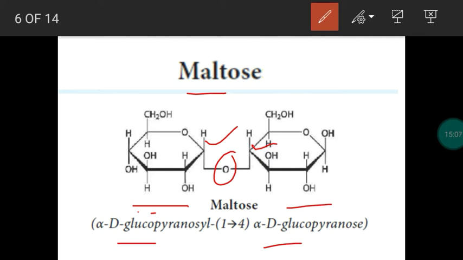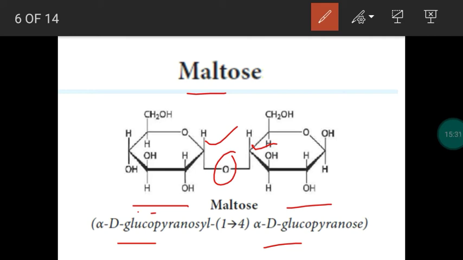So this is a 1,4 glycosidic linkage. Like lactose, the first carbon of the first monosaccharide unit and the fourth carbon of the second monosaccharide unit are linked by a glycosidic linkage. Both the monosaccharides have the notation alpha D, so this is called an alpha 1,4 glycosidic linkage.